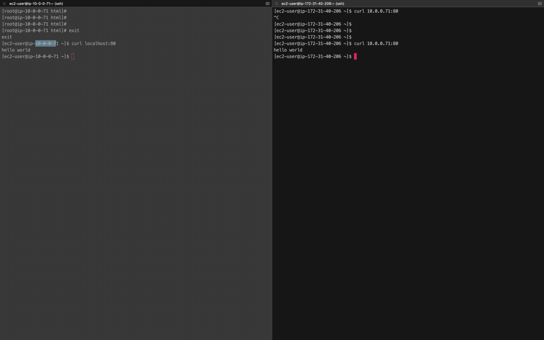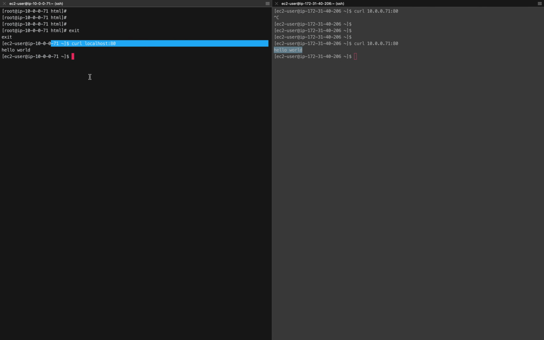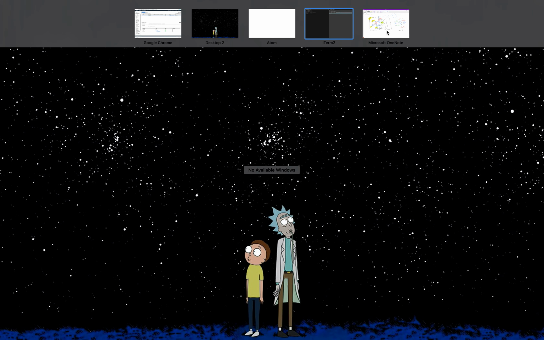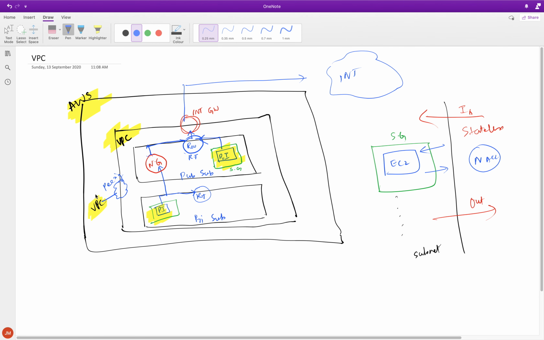There you go. We are able to talk to the web server, which is actually running in VPC demo, right? So this hello world was basically running here. Earlier we were not able to connect to it, but now we can, right? So what we did is we actually used this peering connection, and we were able to talk between two different VPCs, right? So that's a lot of VPC stuff today.